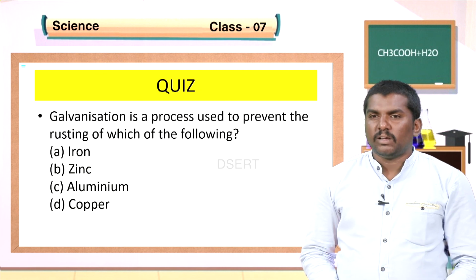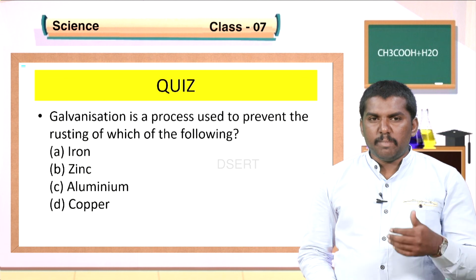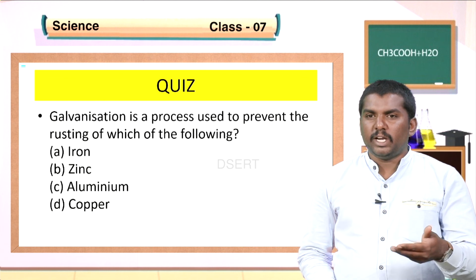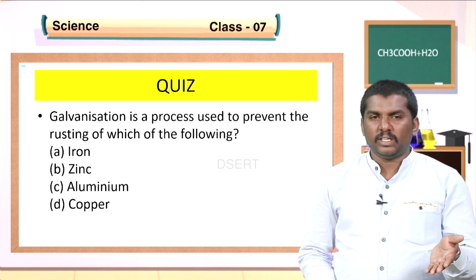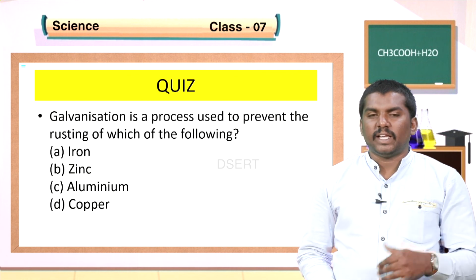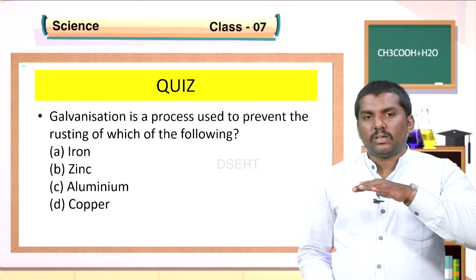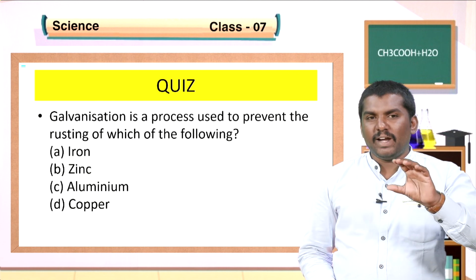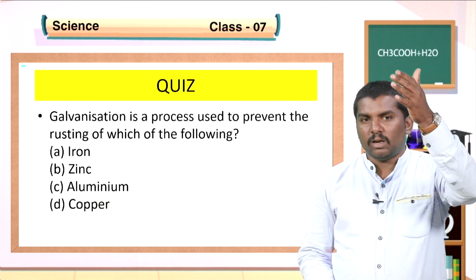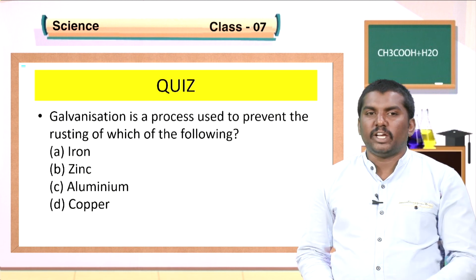Dear students, you already know that we can prevent rusting of iron by two methods: by surface coating of greases and paint. The second method is galvanization. In this process, we coat zinc metal on the surface of iron so that we can prevent oxygen and water from coming in contact with iron, to prevent rusting.